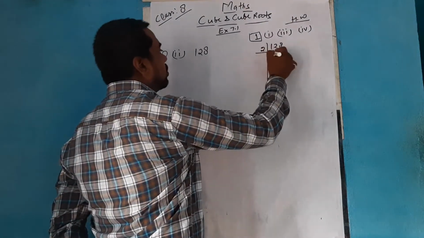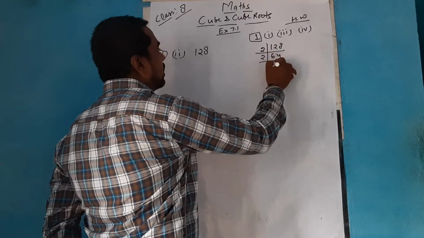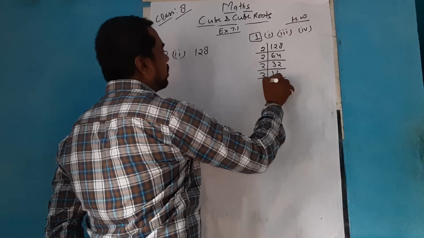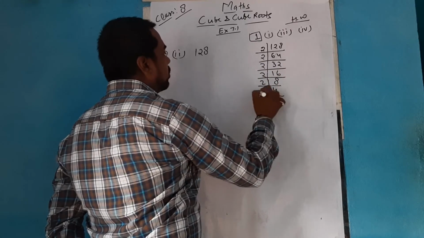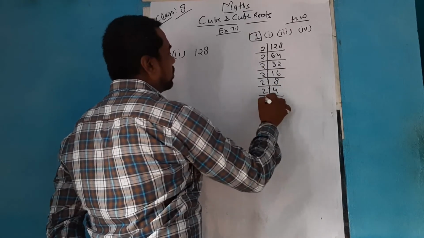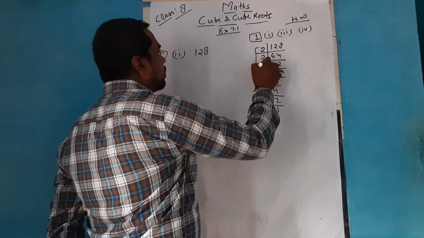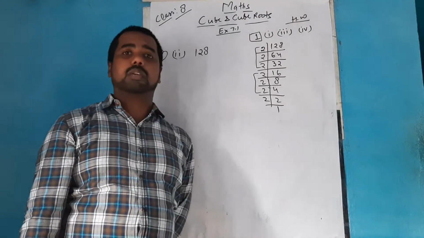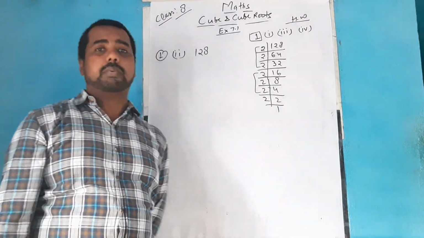So starting with 2, that is 64, again 2, 32, again 2, 16, again 2, 8, again 2, 4, again 2, 2, again 2, 1. If you see the 2s, we can easily make two groups of three, but one number 2 still remains there, which is not in a group.